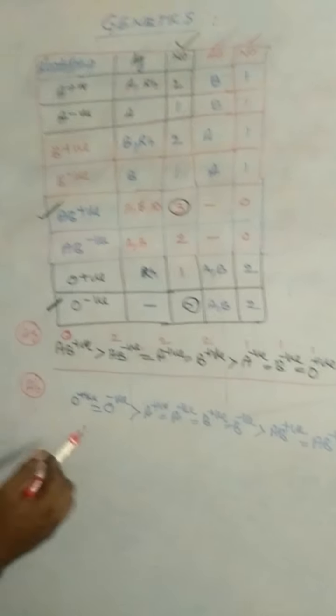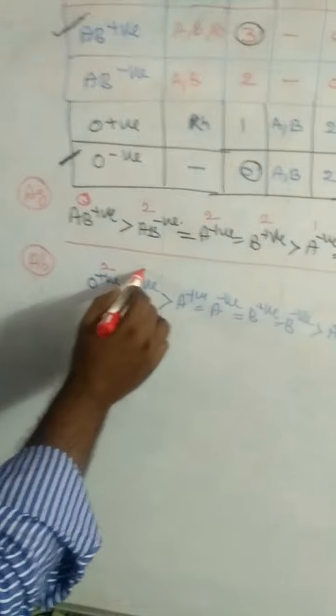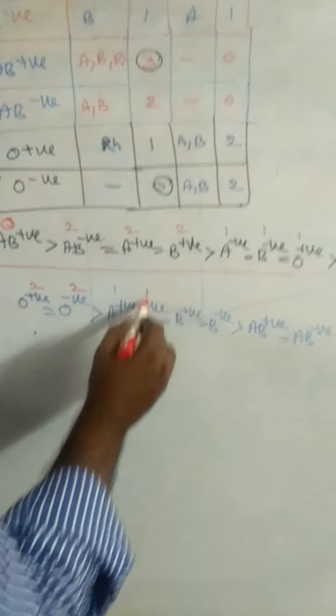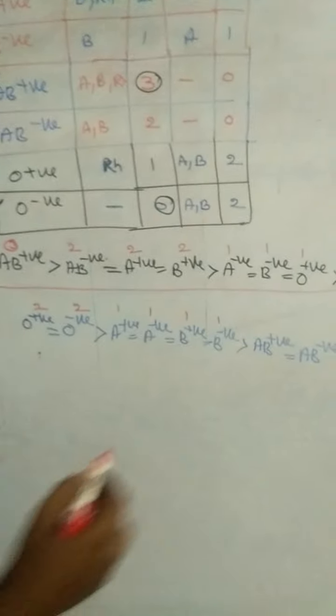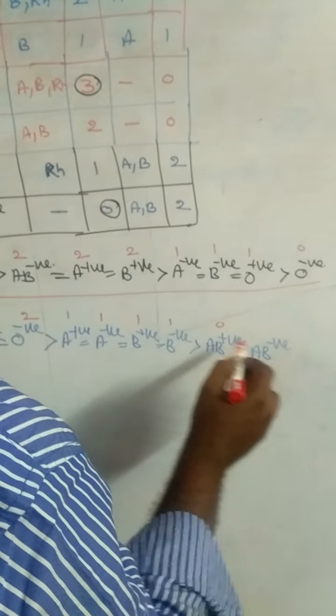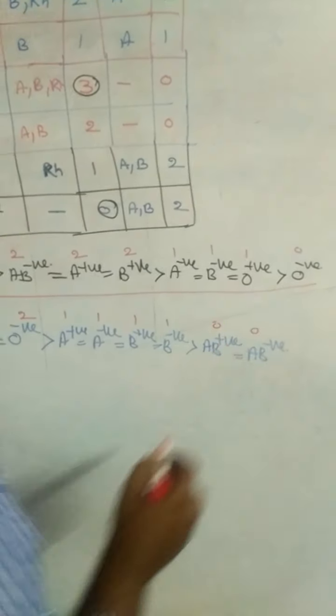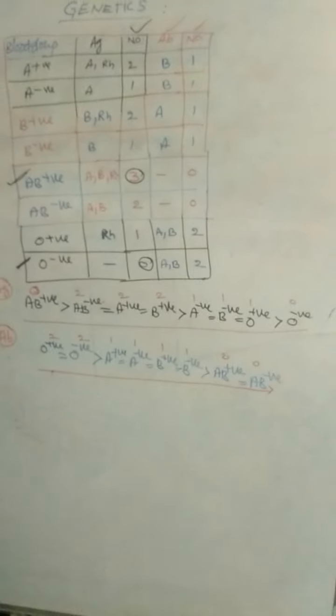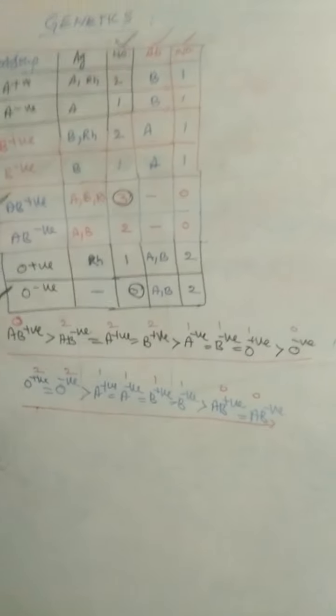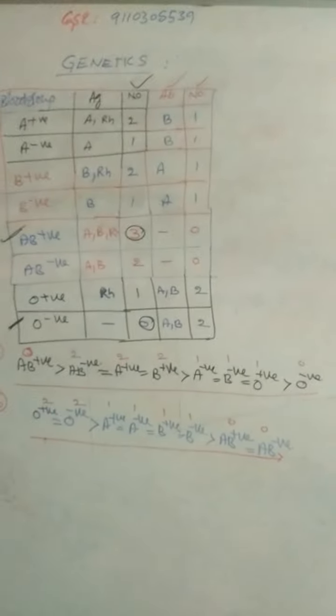In O positive, there are 2 antibodies. O negative also 2 antibodies. A positive 1, A negative 1, B positive 1, B negative 1. AB positive 0, AB negative also 0. This is the descending order of blood groups based on the number of antibodies. This is number of antigens and this one is number of antibodies.